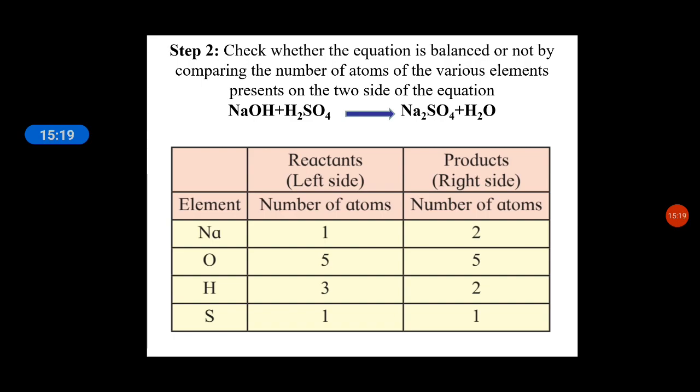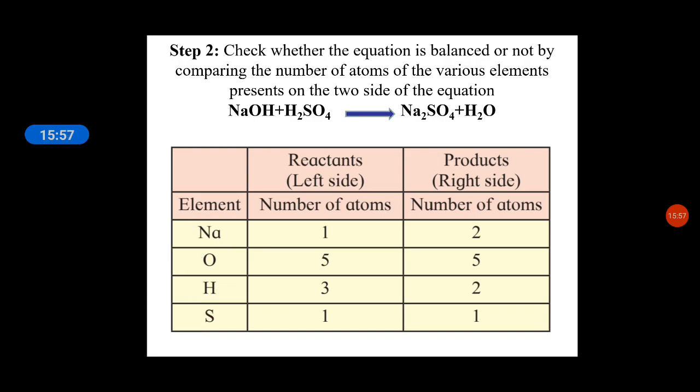When you count the left hand side, that means the reactants, and the right hand side, the products, first you have to write all the elements. Here we have already written all the elements: Na, O, H and S. Now just count. On the left hand side 1 Na is present, on the right hand side 2 are present. For O, 5 are present on both sides. For H, 3 are present on the left, 2 on the right. For S, both are the same, 1 and 1.